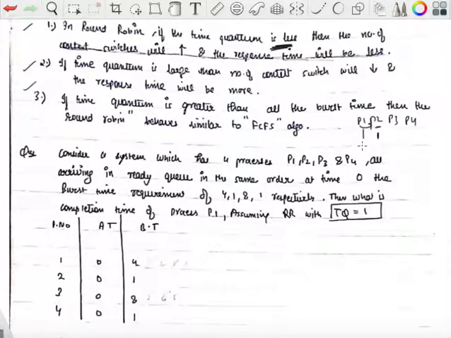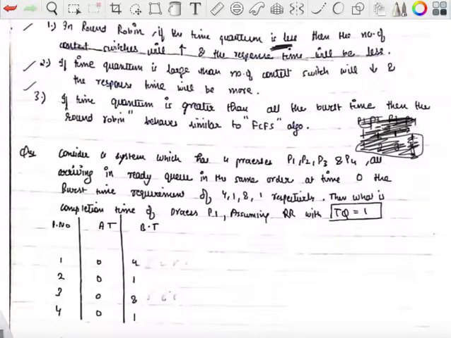Then P3 executes for 1 unit, then P4 for 1 unit, so P4 starts at the fourth unit of time. So your response time will be less. The processes start executing at an earlier unit of time, so response time decreases, but your context switches increase.